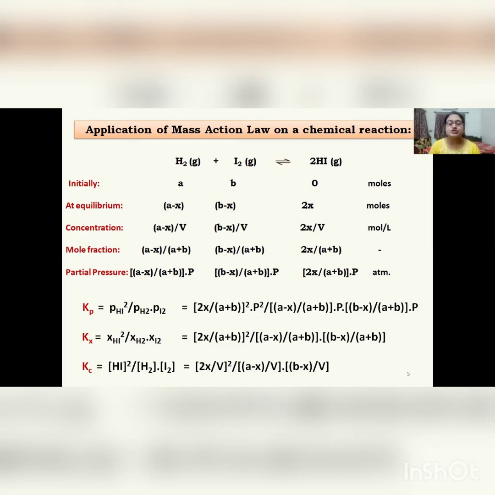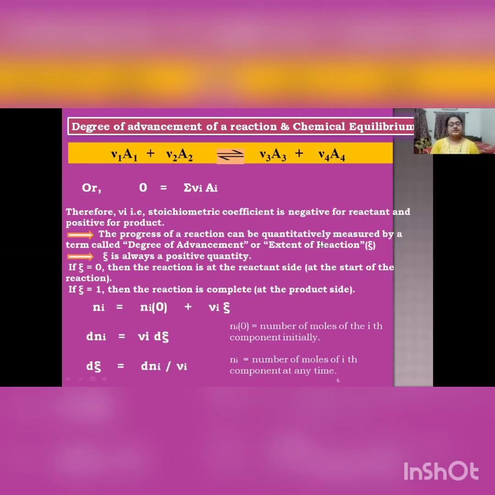Consider the interrelations between Kp and Kc. Kp equals Kc (RT) to the power del nu. So if del nu becomes 0, then Kp is equal to Kc and also equal to Kx. So all the values of Kp, Kc, and Kx will be the same. Now let us focus on the concept of degree of advancement of a reaction and chemical equilibrium. Let us consider a generalized reaction nu1 A1 plus nu2 A2.